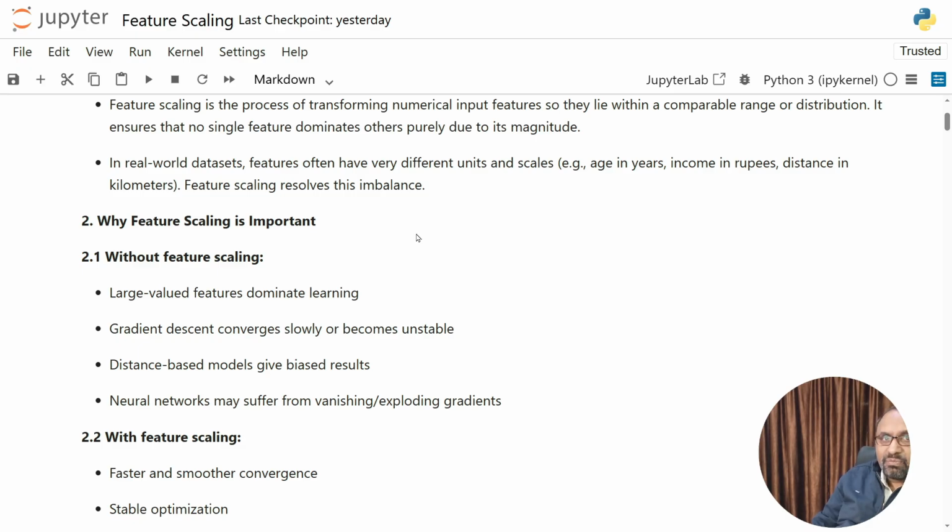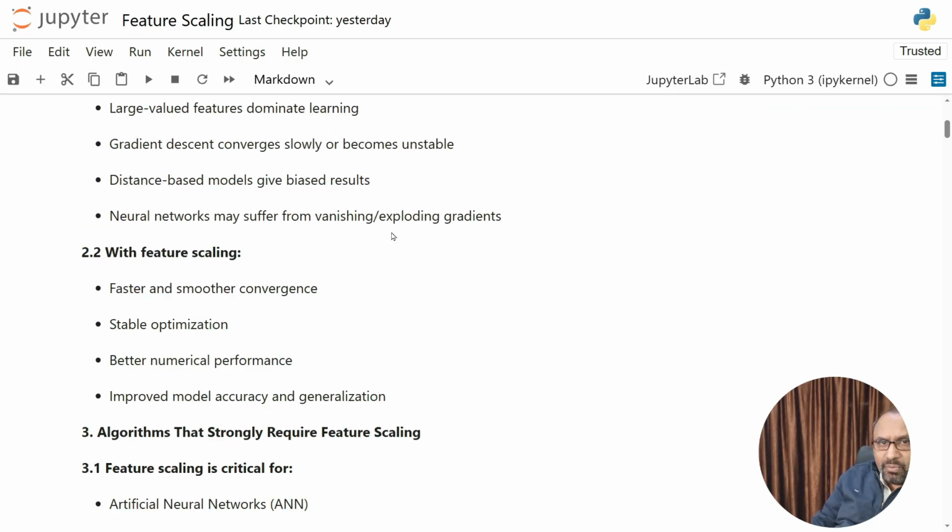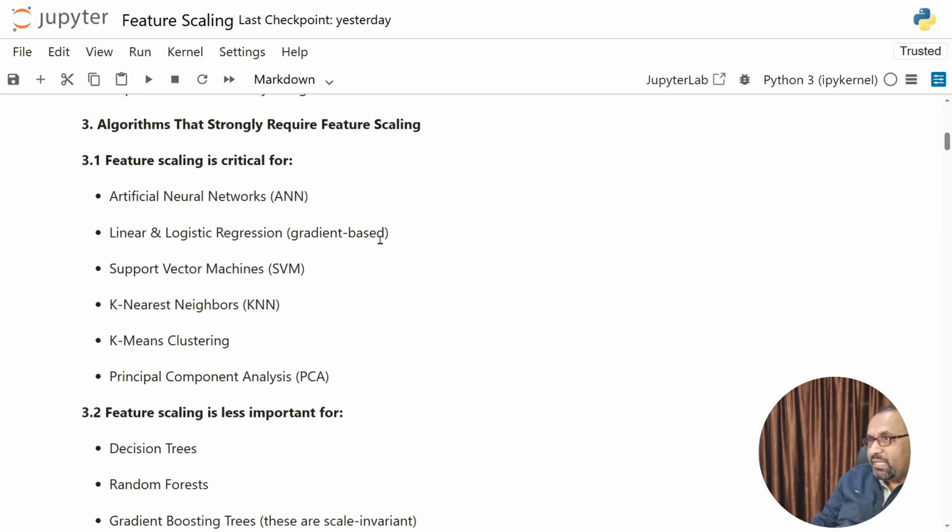Next, we have what happens with feature scaling. When we apply feature scaling, learning becomes faster and smoother. Second, optimization becomes stable. Third, numerical computations become well conditioned and neural networks train more reliably. And the last one, model accuracy and generalization improve significantly. So feature scaling does not change the data, it changes how efficiently the model learns from the data. So this is very important. Third, we have the algorithms that strongly require feature scaling. We will discuss these one by one.